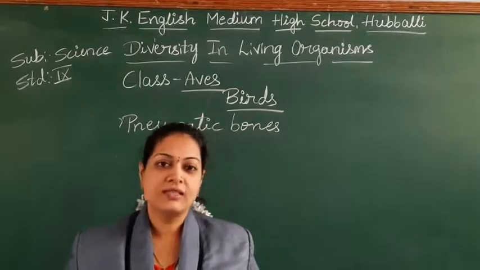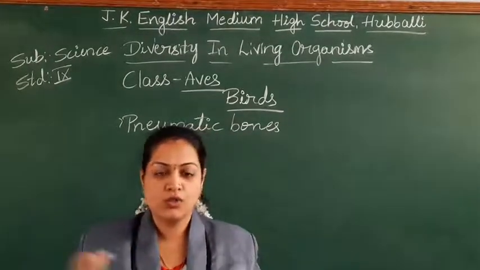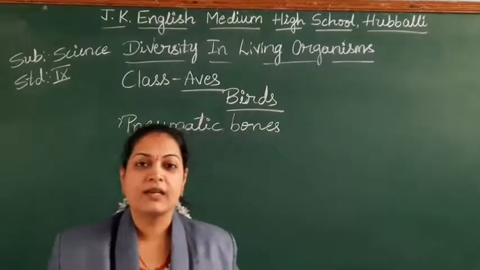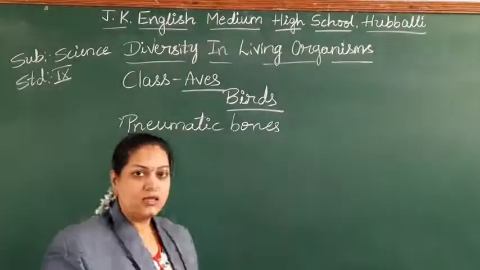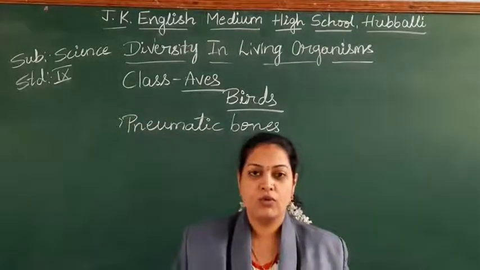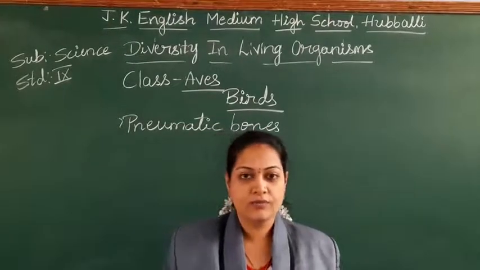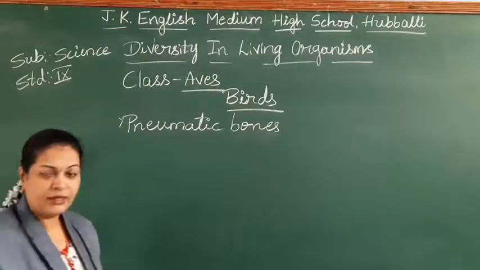As you have seen, just now we have discussed the size, right from very small to huge. So all the varieties and ranges of size we find in birds. Next, there are so many modifications in the body of the birds. The teeth are modified into a beak, that is one modification we find, along with the presence of pneumatic bones.